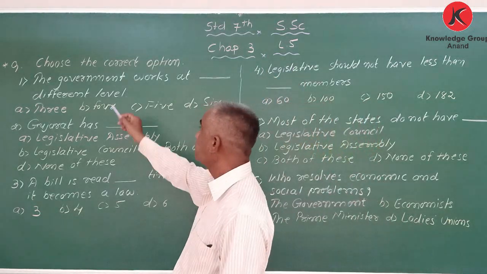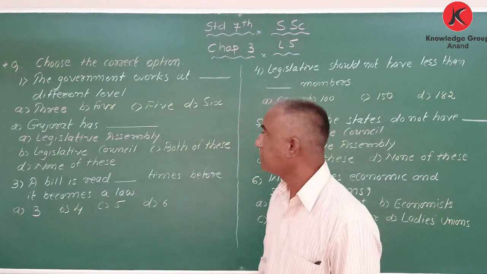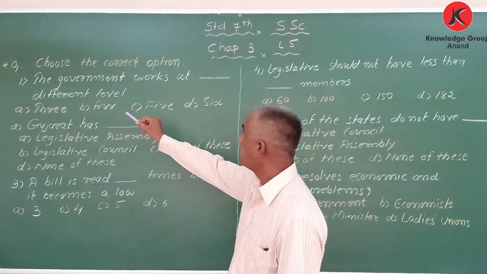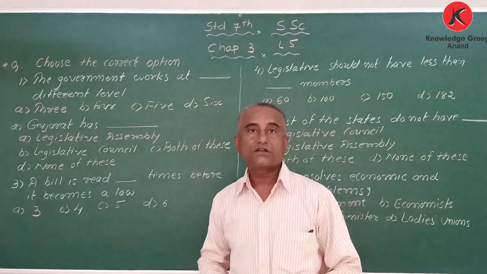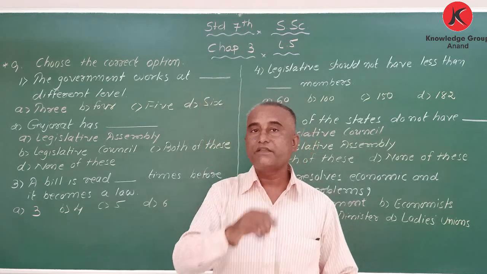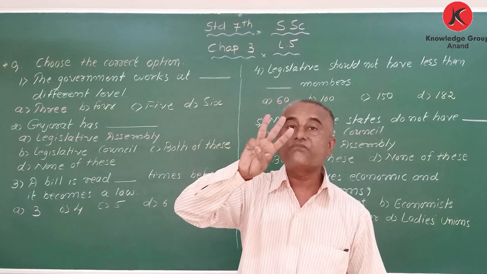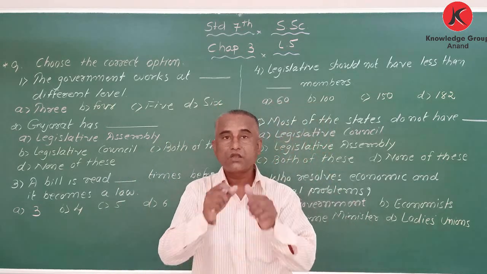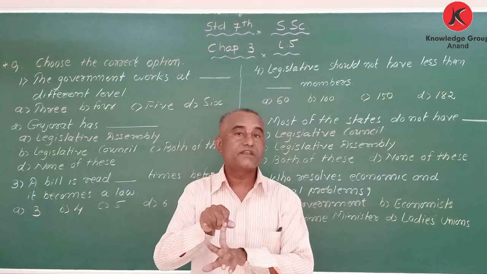My dear students, choose the correct option. The first one is: the government works at blank different levels. My dear students, the government works at three different levels. Which are they? Local level, state level, and union level.